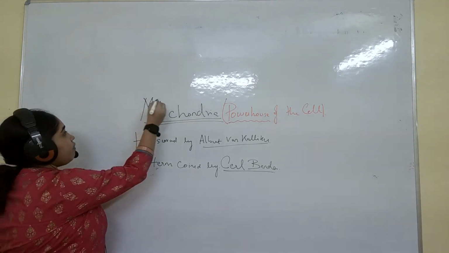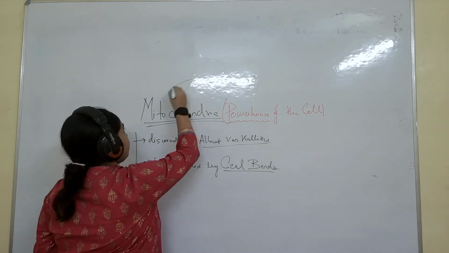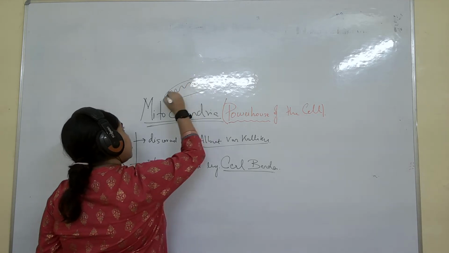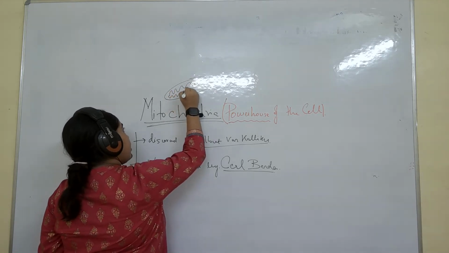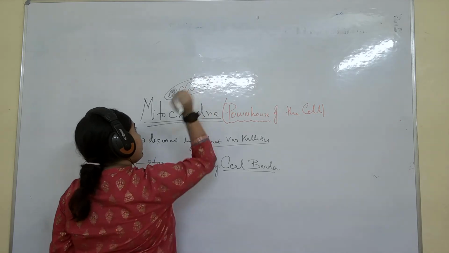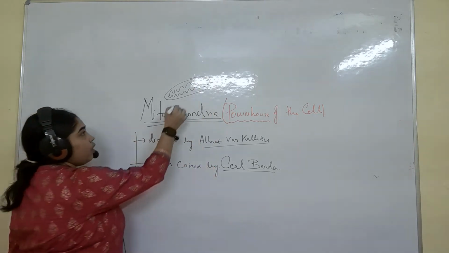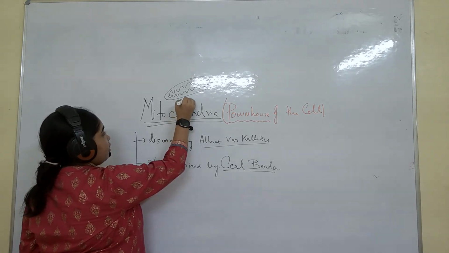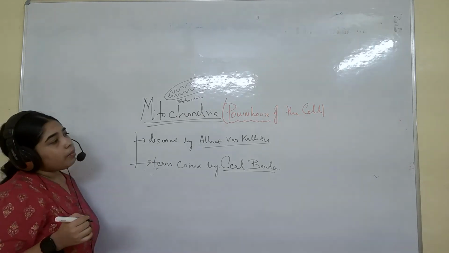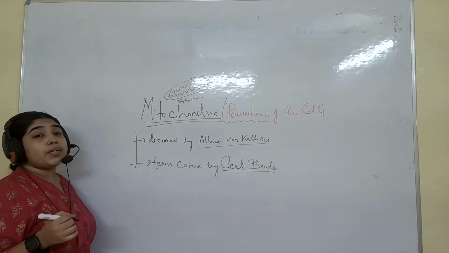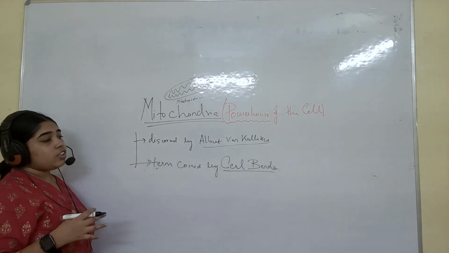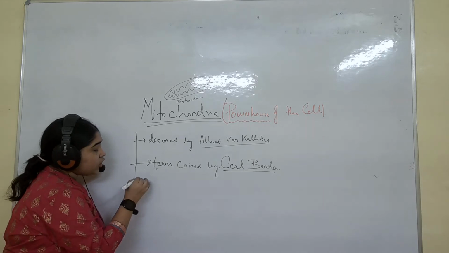Next, understand mitochondria has got two layers. I have already told you about this, but still I am drawing one shape for you. It is like this. This is the mitochondria. This is how mitochondria looks. Why is it called the powerhouse of the cell? Because it releases ATP in the form of energy, that is why it is called the powerhouse of the cell.